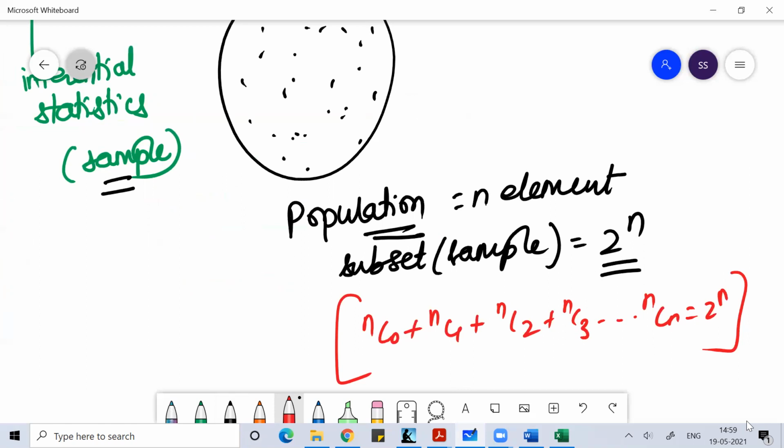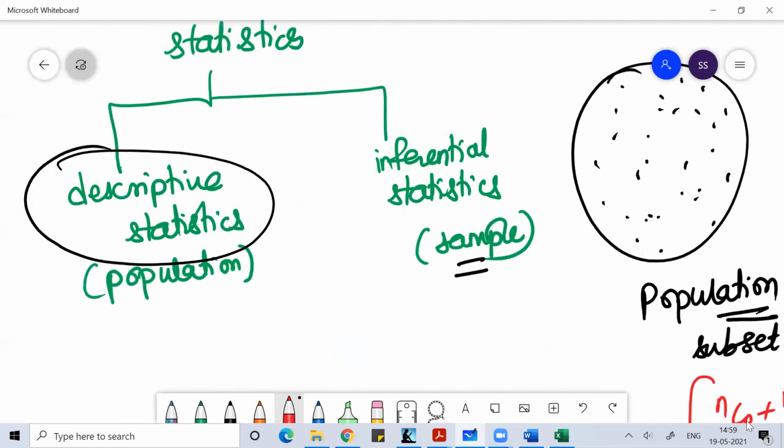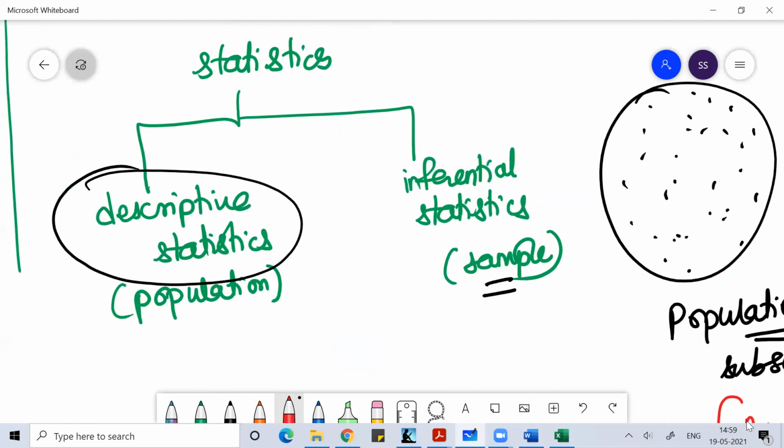A sample is the subset of a population which is used while doing research, because we cannot do research on each and every unit which is part of the population. So instead of working on every unit of the population, we take a subset of the population which we call a sample, and then we do research on the sample. Based upon the output we get from the sample, we try to understand the complete population. That way of doing research is called inferential statistics.